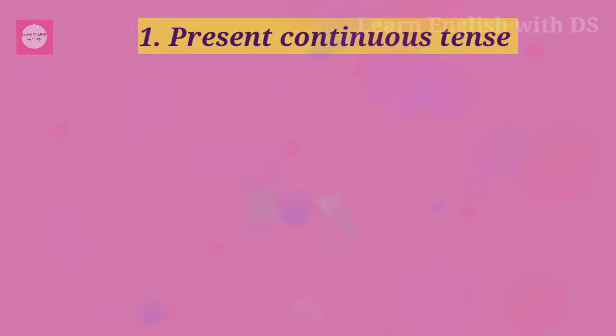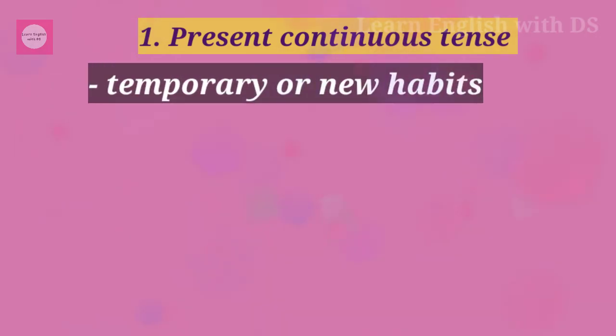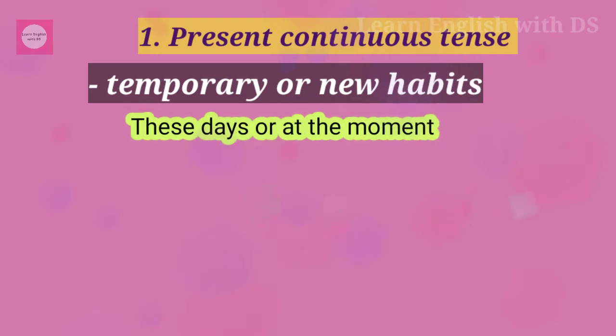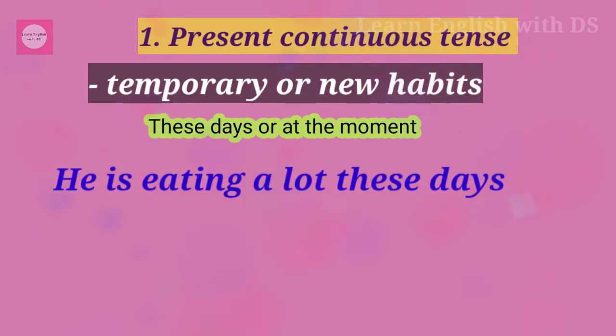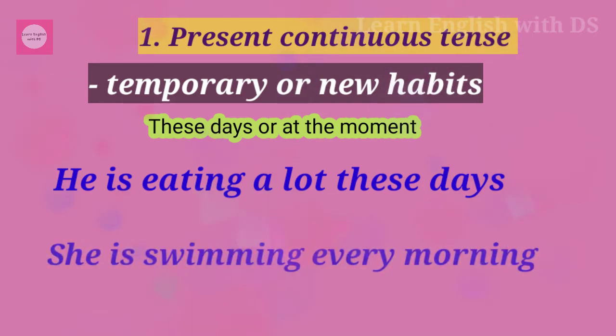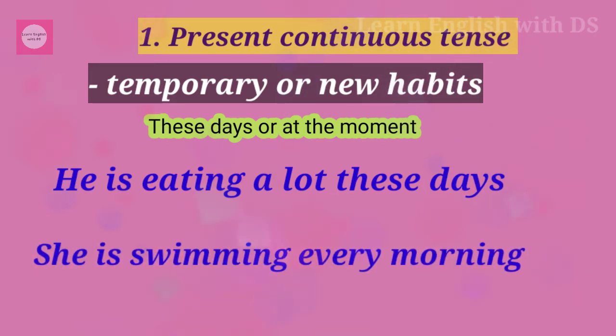We can use the present continuous tense for temporary or new habits. We often use this with expressions like these days or at the moment. For example, he is eating a lot these days. She is swimming every morning.